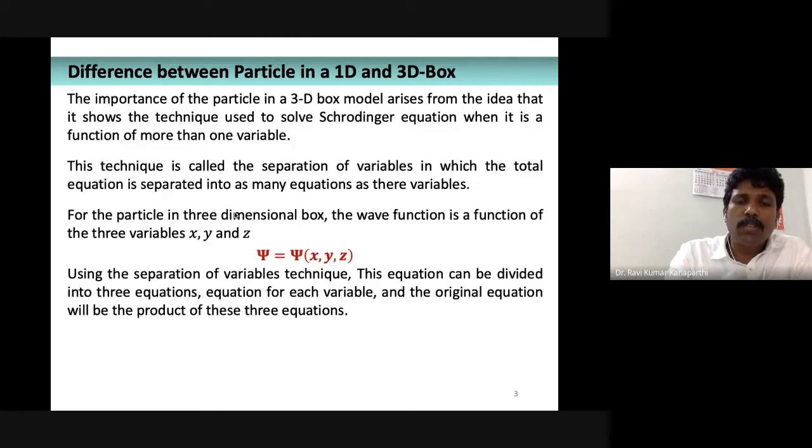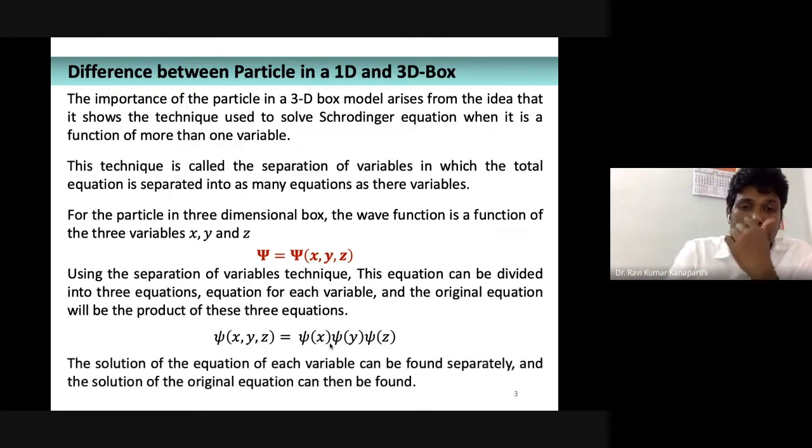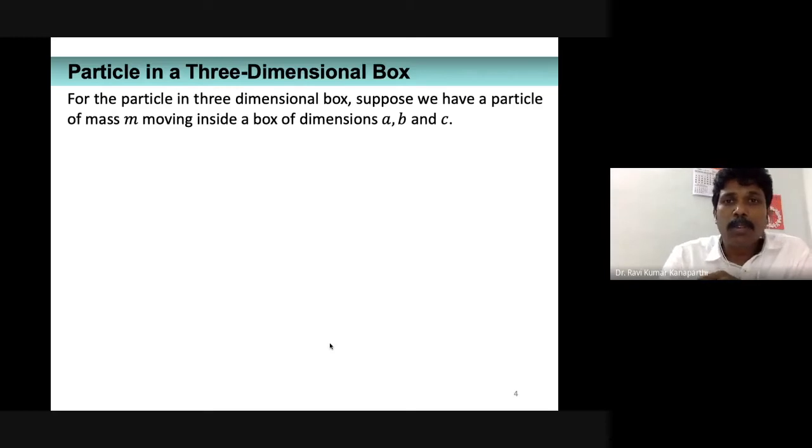The wave function is going to have three variables. So what we try to do is think of the total wave function as the product of three different wave functions, wherein one wave function depends exclusively on one variable, another wave function exclusively on the other variable, and the third one on the third variable. When you multiply all these together, you get the total wave function. So that's the difference between the solution of the previous problem which we discussed and this particular problem.